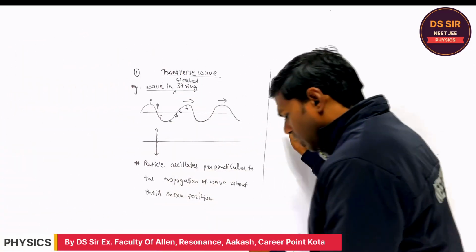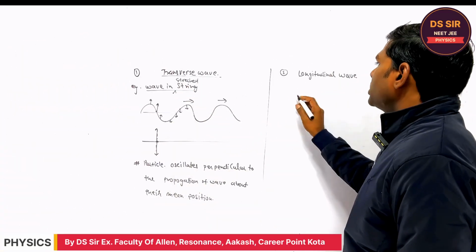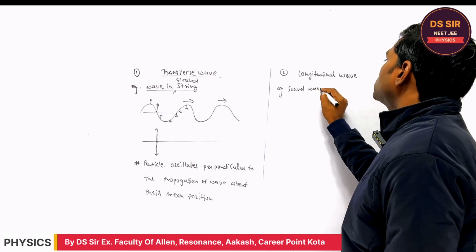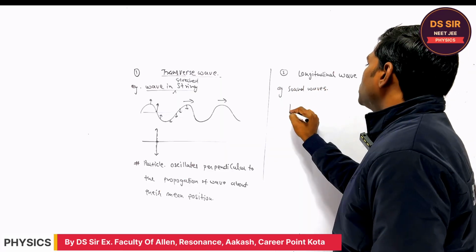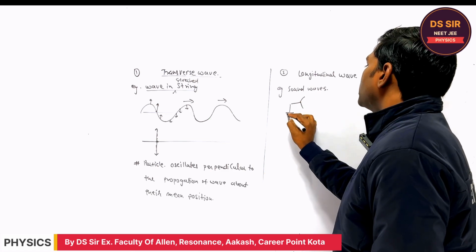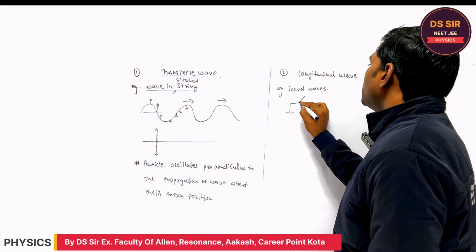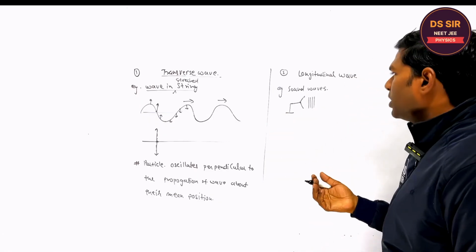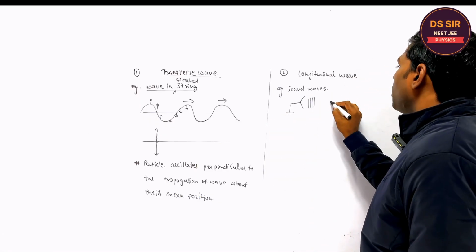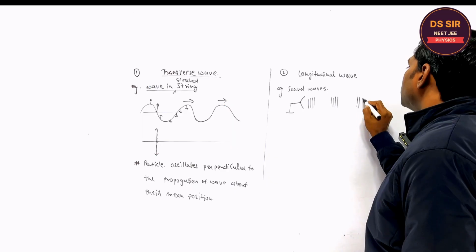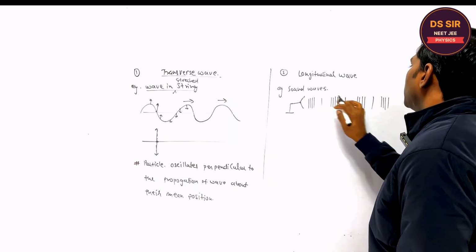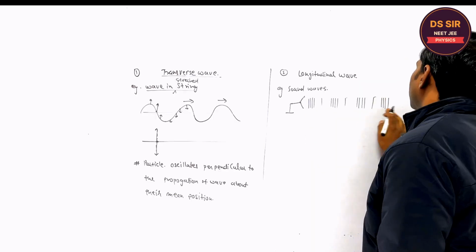The second wave is the longitudinal wave. You can consider, for example, the sound wave. Suppose this is the speaker. From this speaker, the sound starts propagating in the form of compression and rarefaction.